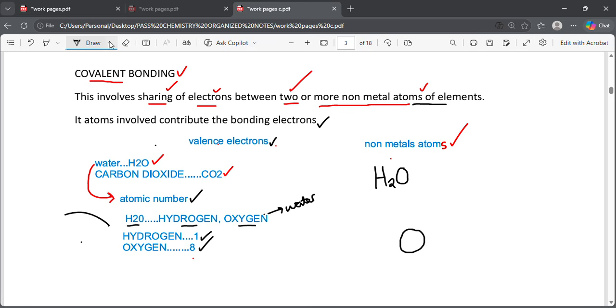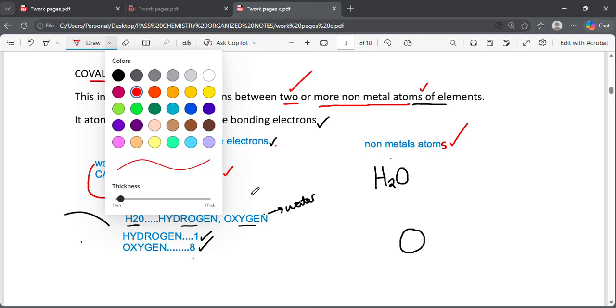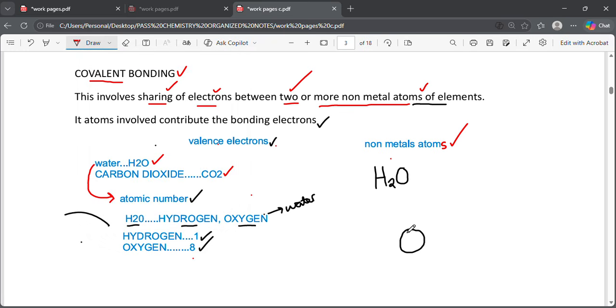So you're going to start with drawing the atom of oxygen. And our teacher has told us the first shell has a maximum of 2 electrons, that is 1 and 2. Then you go to another shell, which has a maximum of 8.